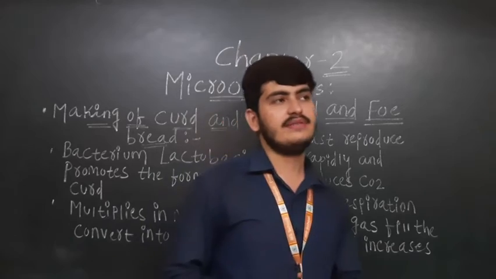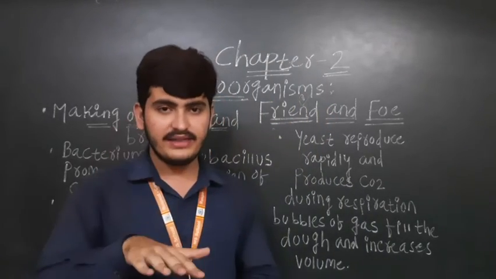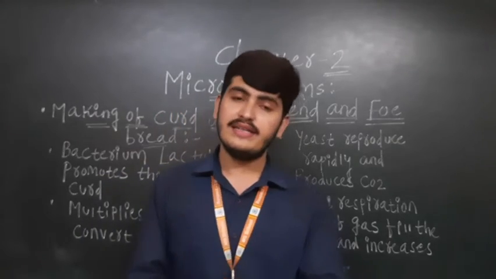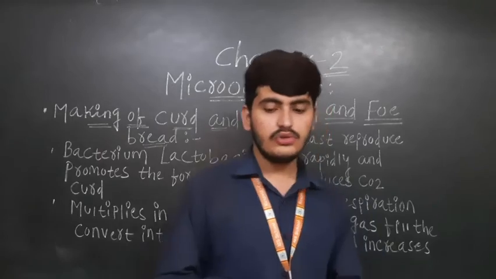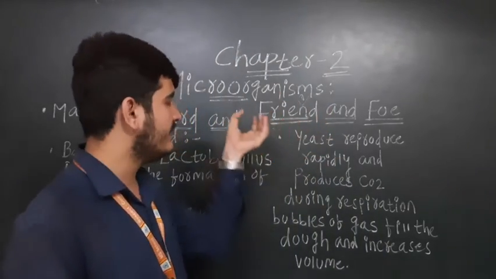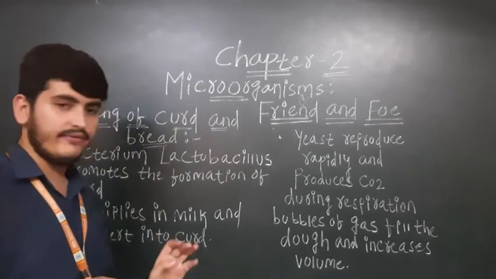If microorganisms are present in the surroundings, then the use of fertilizer will decrease, because microorganisms are helping by converting the nitrogen into a usable form. So this was about how they are helping us and how they are behaving like friends. Some points we have to see in detail.